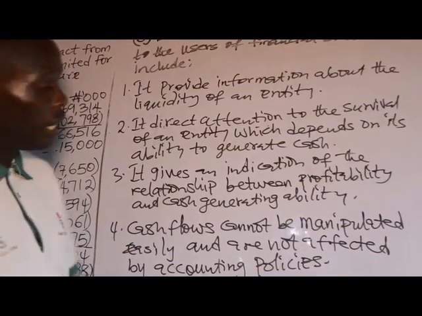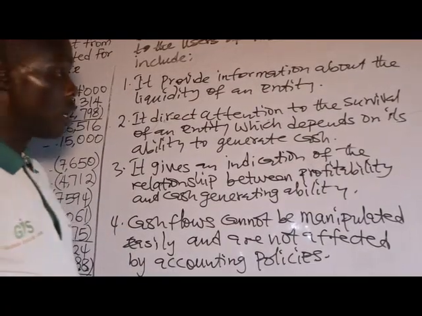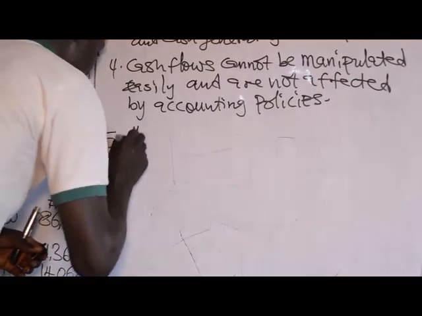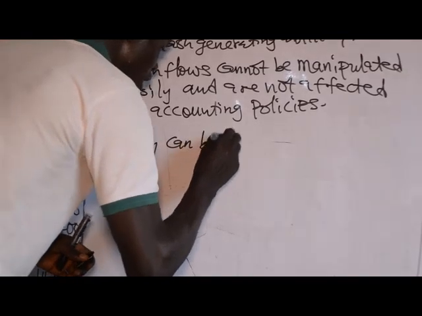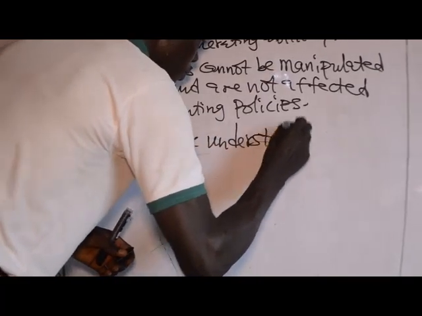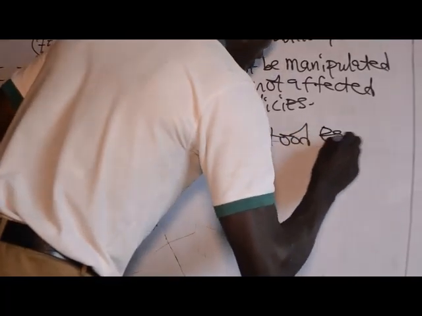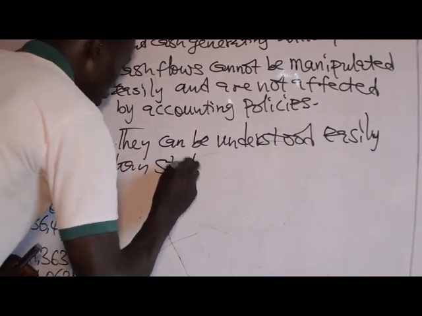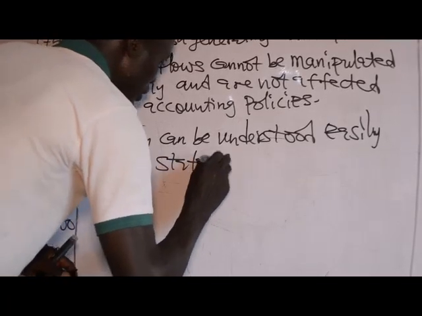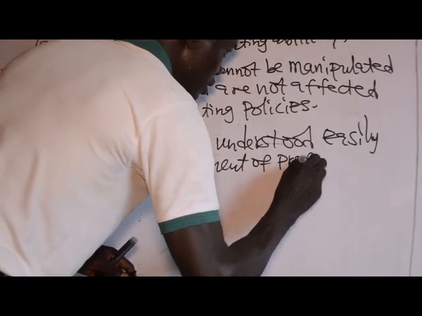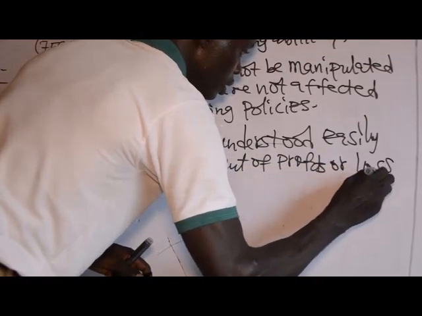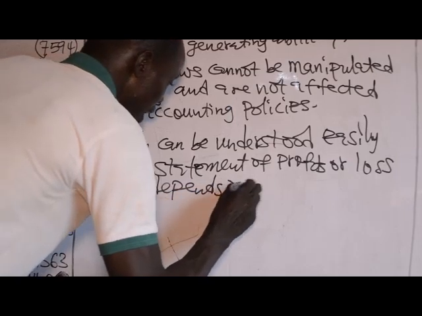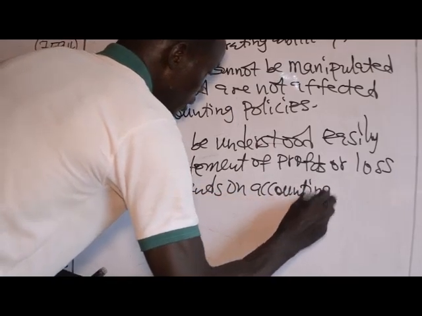They can be understood more easily than the statement of profit or loss and other comprehensive income that depends on accounting concepts.